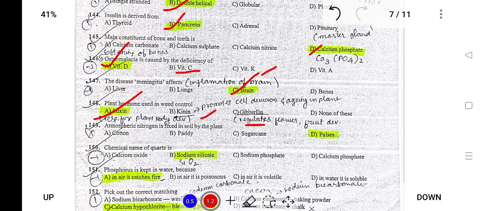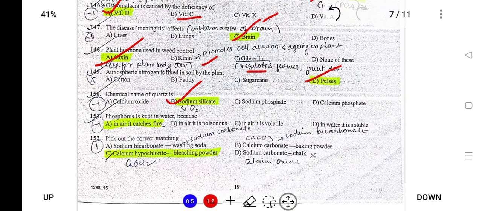The chemical name of quartz is sodium silicate. Phosphorus is kept in water because it catches fire easily. It is very reactive in the atmosphere.